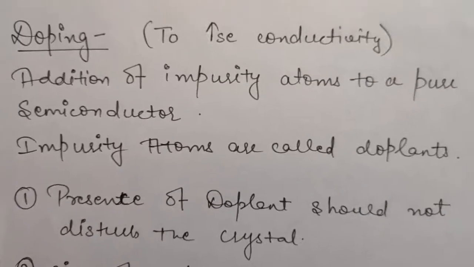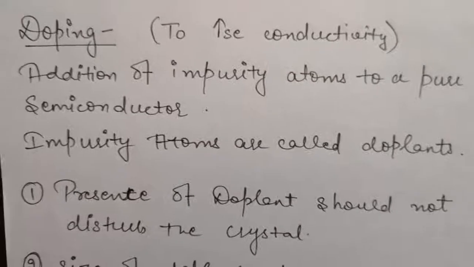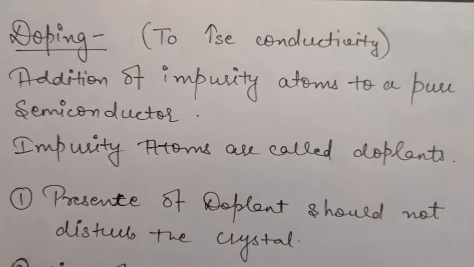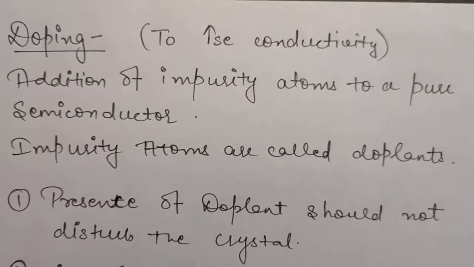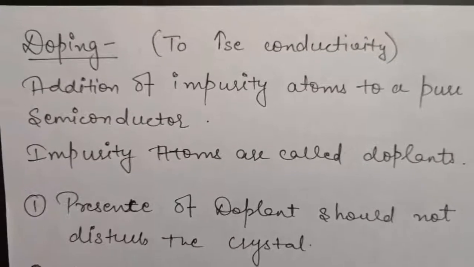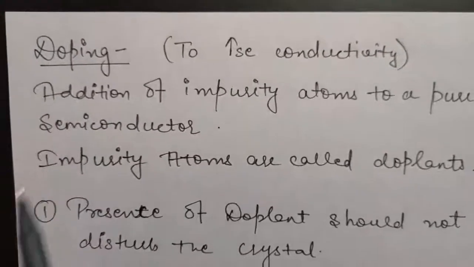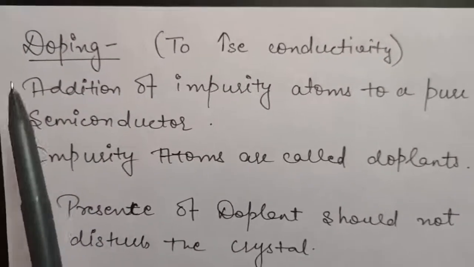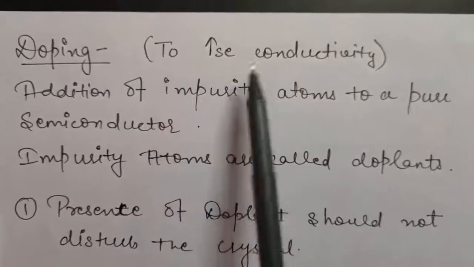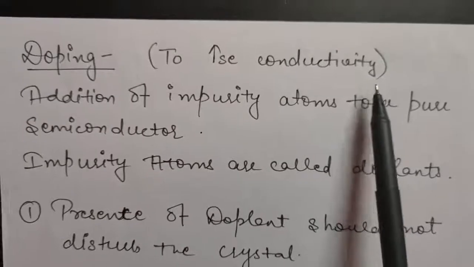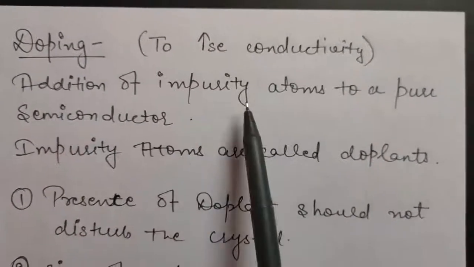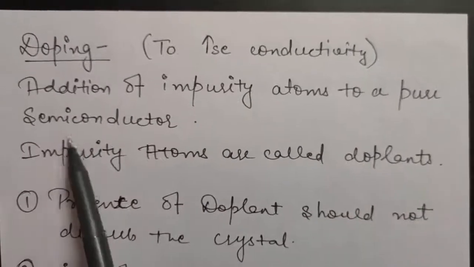Okay, so now we will be studying extrinsic semiconductors, which are impure semiconductors. First of all, let us study how intrinsic semiconductors are converted into impure semiconductors. The method through which a pure semiconductor is converted to impure is called doping, and obviously doping is done to increase the conductivity of a semiconductor. Okay, so what is doping? It is just the addition of impurity atoms to a pure semiconductor.